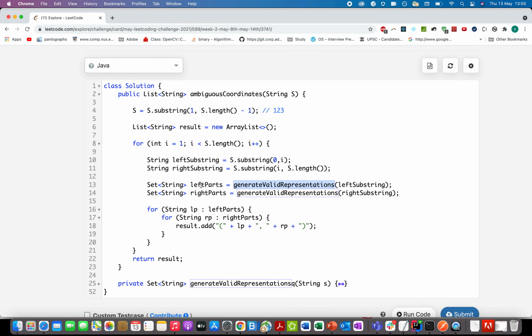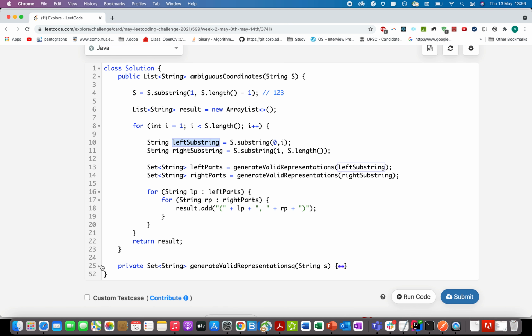And once I have those left possible parts and right possible parts, I'll create two loops. I'll iterate over both the left parts and the right parts and add it to my result. Pretty straightforward. The question reduces to generating valid representations for one part of the substring.